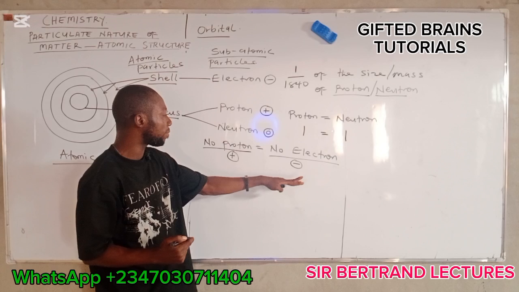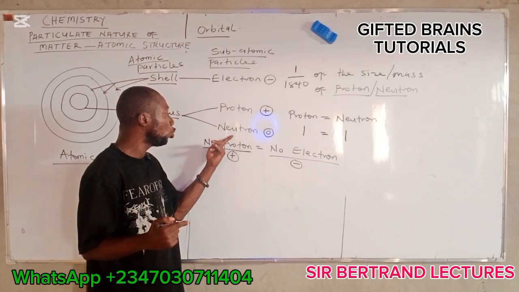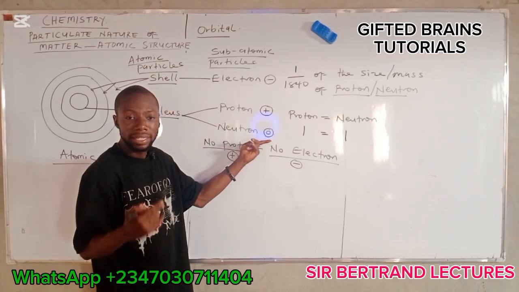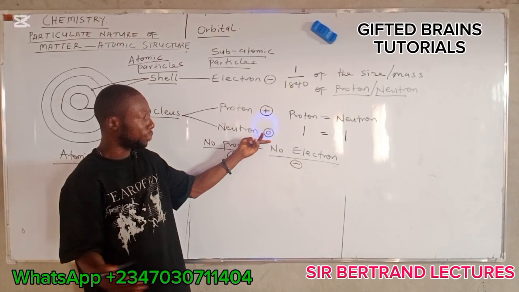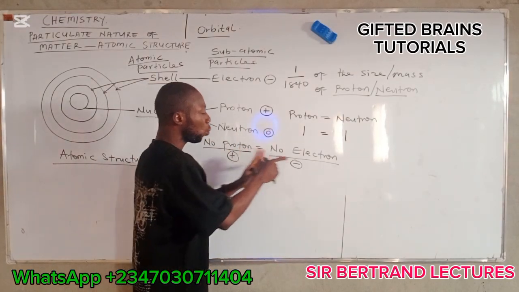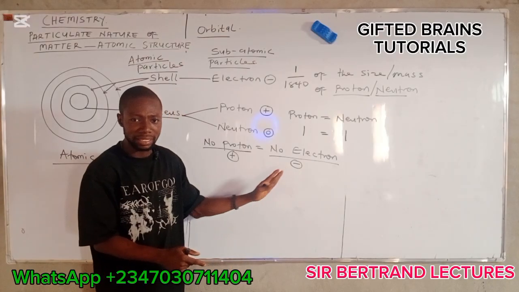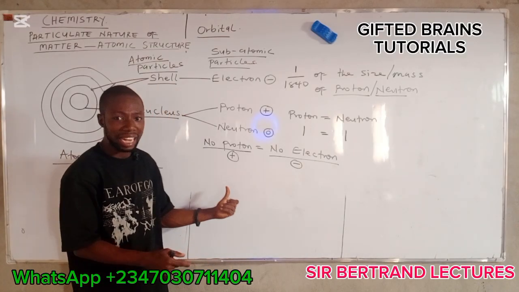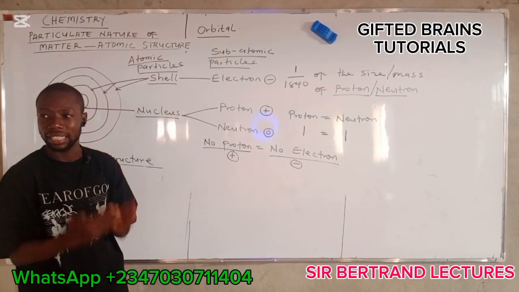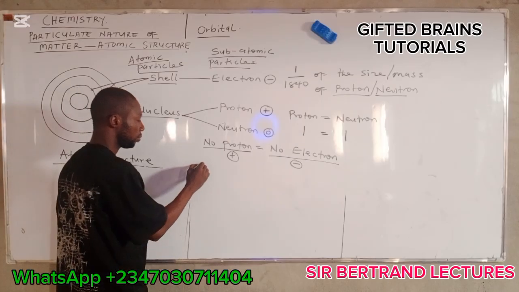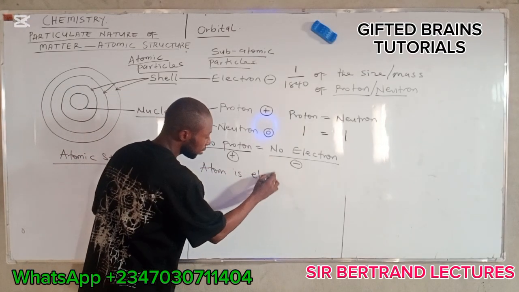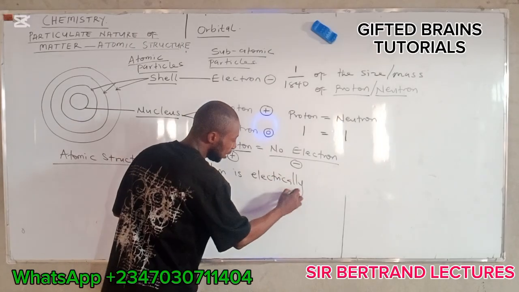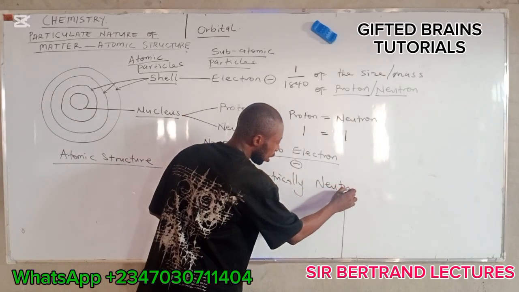And because the neutron is electrically neutral, neither positive nor negative, you can simply say that an atom is electrically neutral.